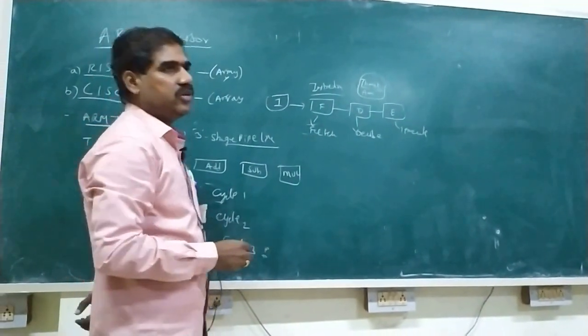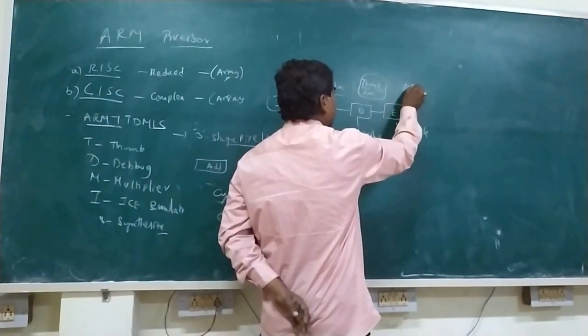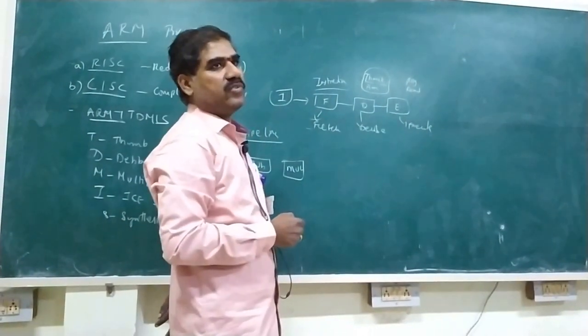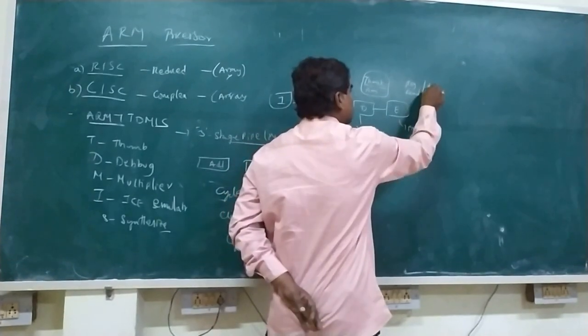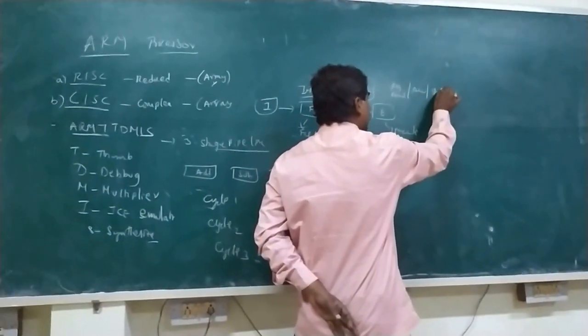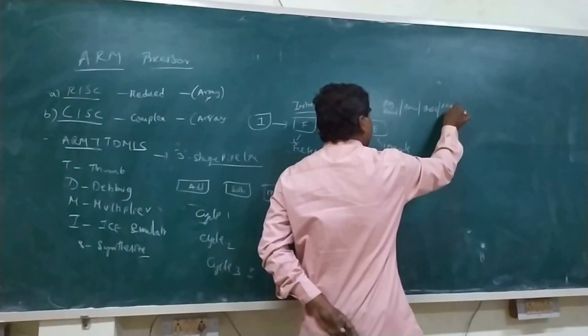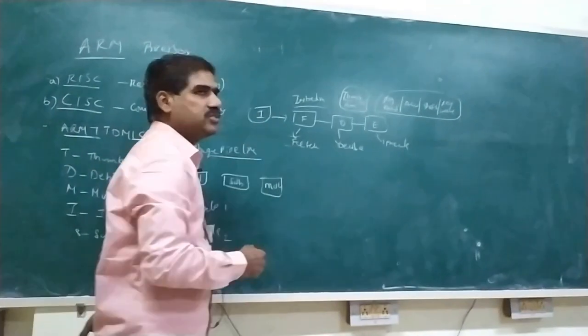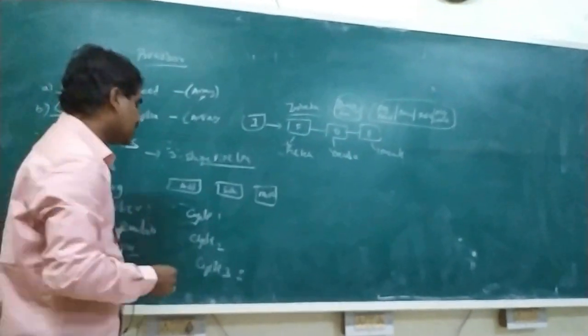Another one is execute. Execute means we are using registers, nothing but the register is used to perform the first read operation. Another one is it is used to perform ALU. Another one is it is used to perform shift. Last one, the register can be written. These combinations are executed in the execute instruction.